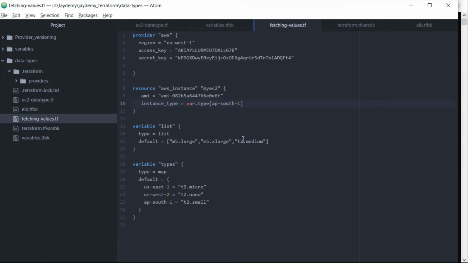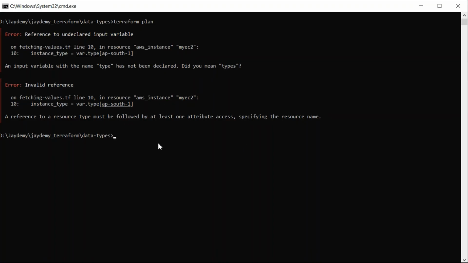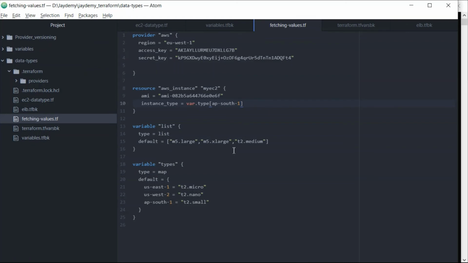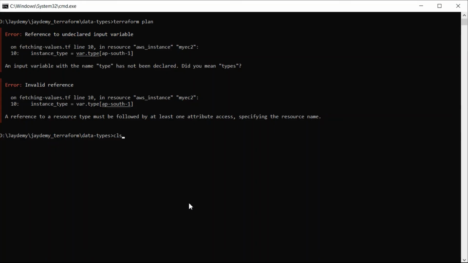You can observe here, it will try to create. Okay, I need to give ap-south-1. So we need to reference the key. This is the key we are referencing. Just save this one, go back.